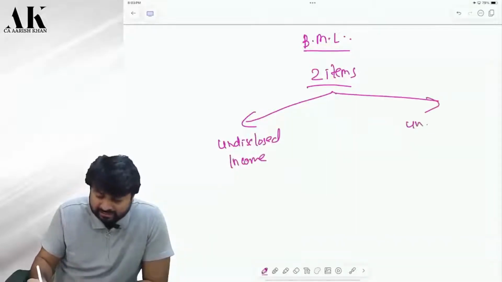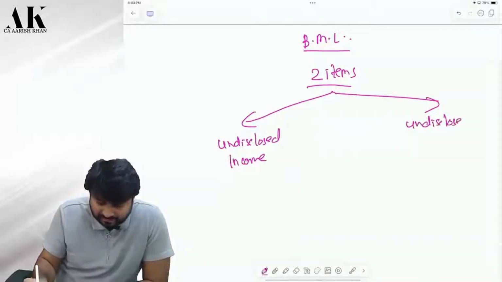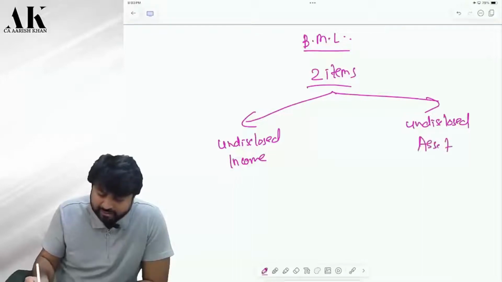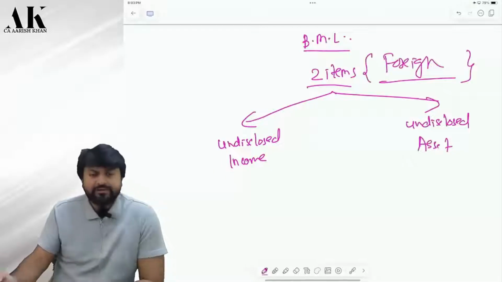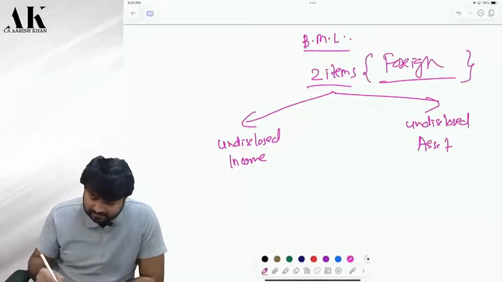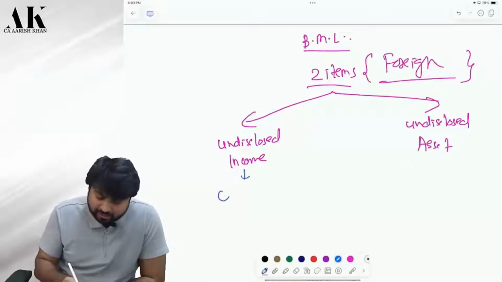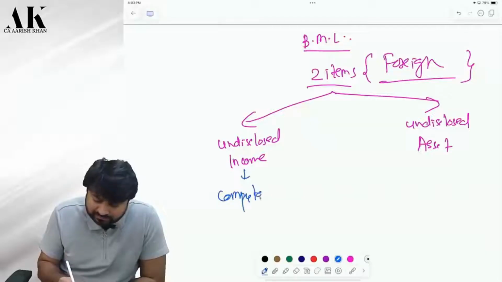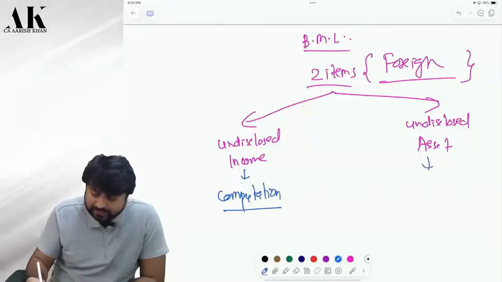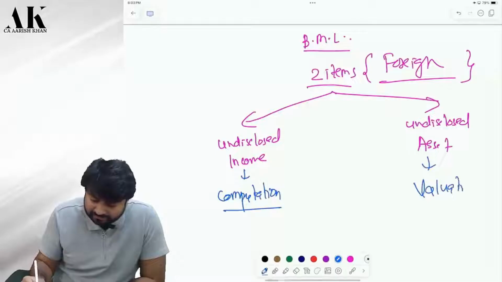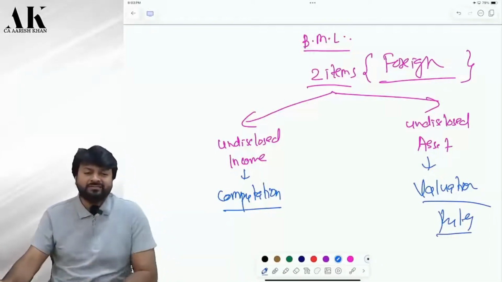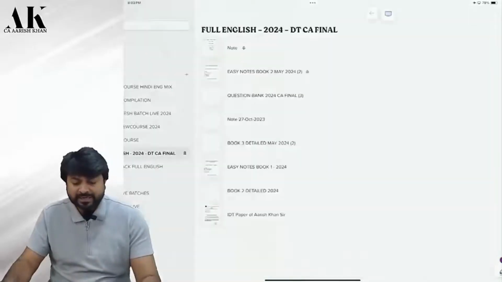Another is on undisclosed assets. Obviously, both of them are what? Foreign. So for income, the law has to give us what? And for asset, the law has to give us what? Valuation mechanism, valuation rules. Are you able to understand? 100% clear till here?